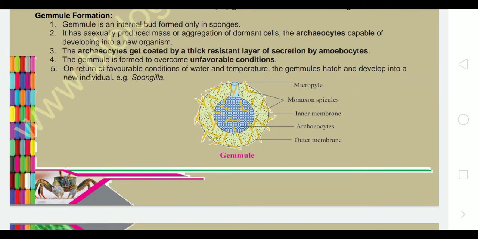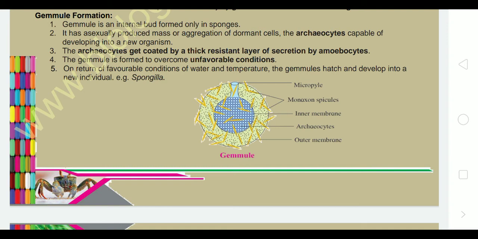Gemmule formation: it is an internal bud found only in sponges, where asexual reproduction takes place. Gemmule means an internal bud which cannot be seen outside. It is an asexually produced mass or aggregation of dormant cells. These cells are increasing in number, the archaeocytes, which are capable of developing into a new organism. So archaeocytes are the new cells which are formed inside the gemmule.